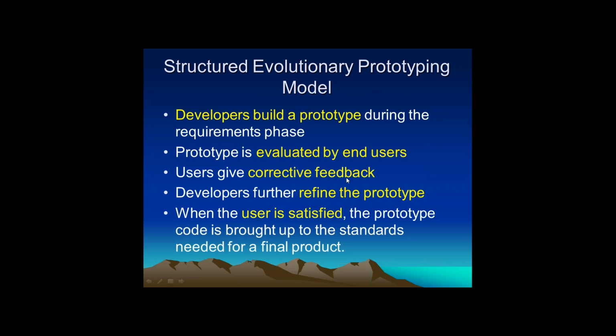So in the prototype model, the approach is that a sample build of the application will be developed first, and later it will be evaluated by end users, and based on the corrective feedback, the remaining application will be developed. Once the user is satisfied, the standardized application will be developed. That's how the structured evolutionary prototype model works. Whenever you are working on it, you always have to provide the prototype to the customer, and only then will the actual application be developed.